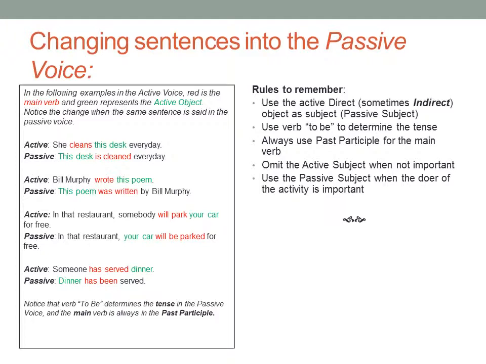In that restaurant, somebody will park your car for free. In that restaurant, your car will be parked for free. Someone has served dinner. Dinner has been served. Notice that verb to be is determining the tense that I'm speaking in, and the principal verb, or the main verb, is always in the past participle.